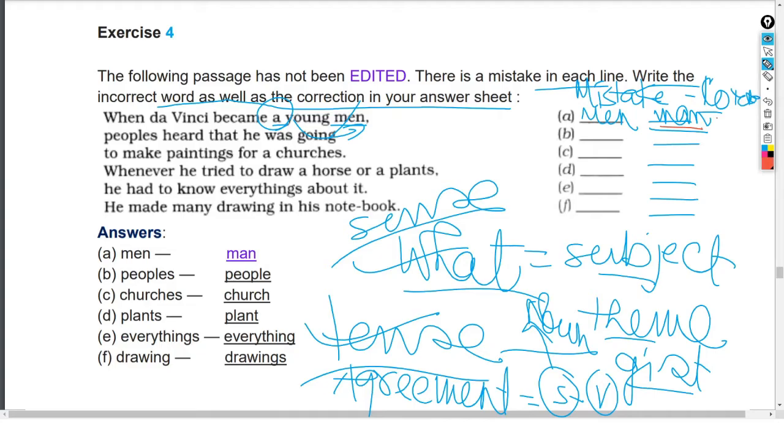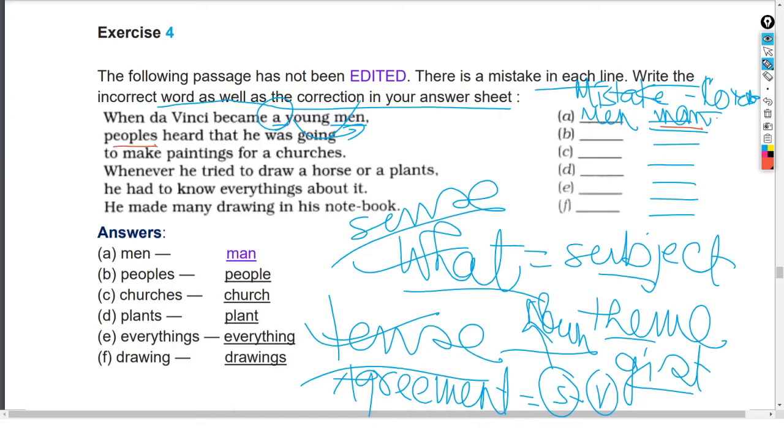तो हम कलर चेंज कर लेते हैं अंडरलाइन करने के लिए। तो पहले हम पढ़ लेते हैं। सो दिस इज वेरी सिंपल। When Da Vinci became a young man, people heard that he was going to make paintings for a churches. Whenever he tried to draw a horse or a plants, he had to know everything about it. He made many drawings in his notebook. ये बहुत सिंपल है। तो so we are talking about Leonardo da Vinci, and so we'll be concentrating on the noun and we'll be concentrating on the verb. So first one is over. When Da Vinci become a young man,